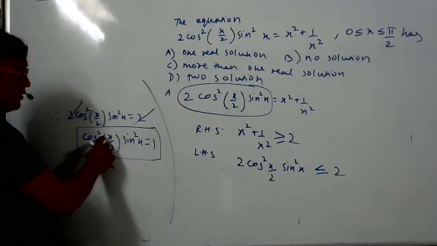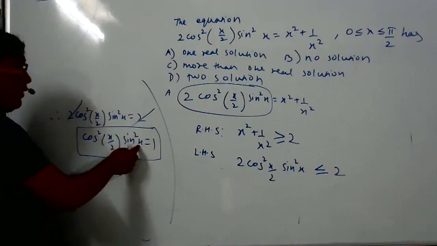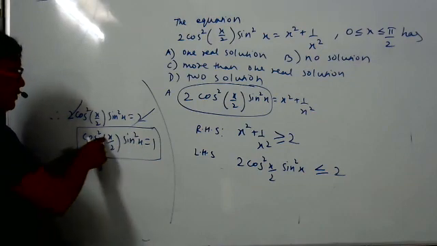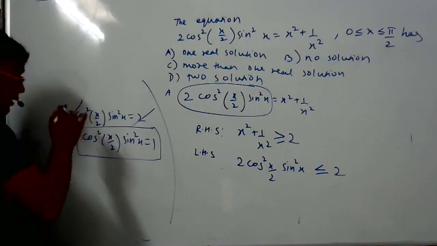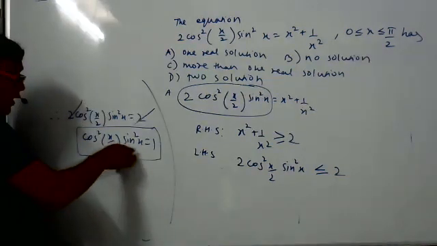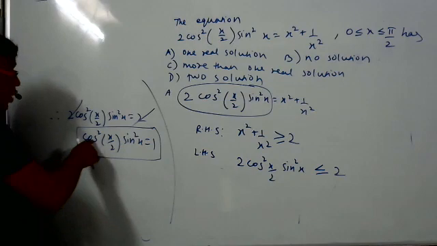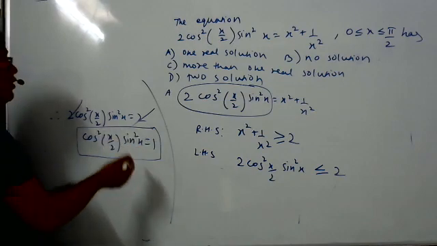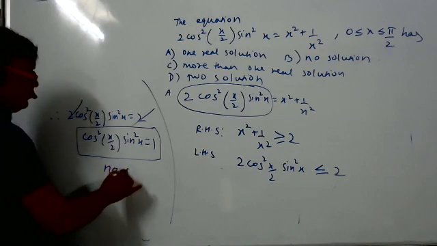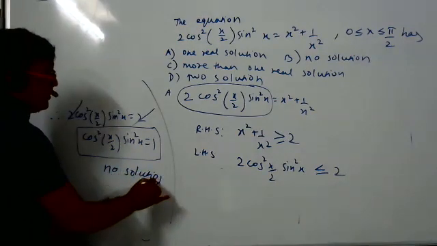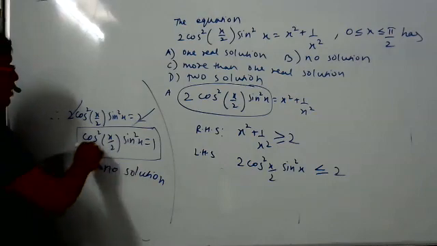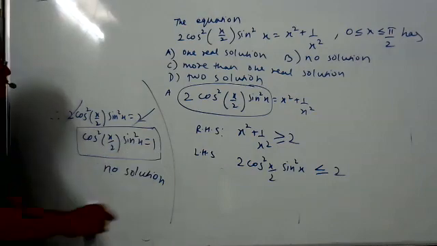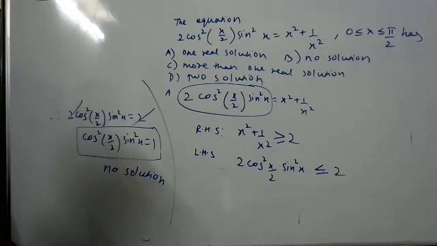You cannot say pi by 2 we will use. If you use pi by 2, something else will come. There is no x for which cos square x by 2 into sine square x will be 1. No solution.